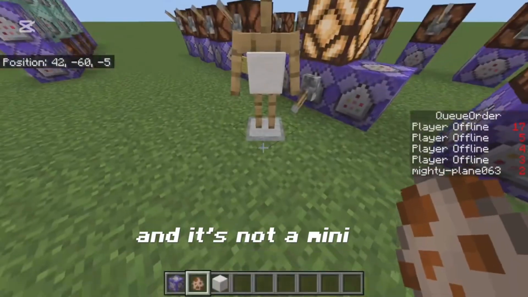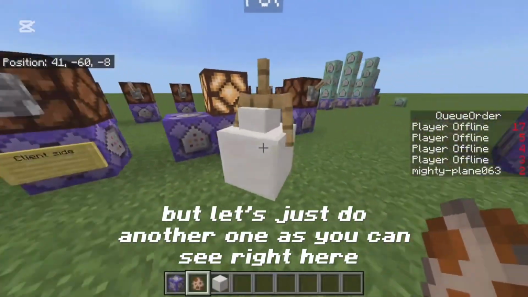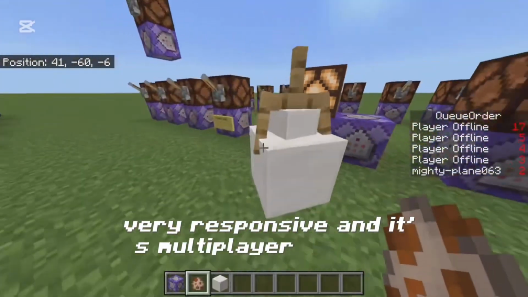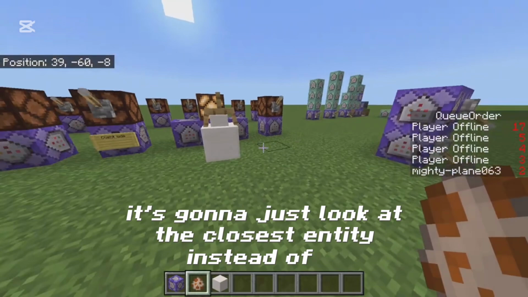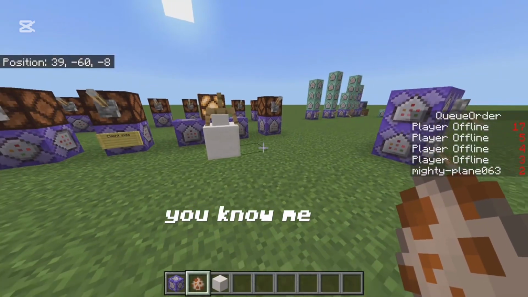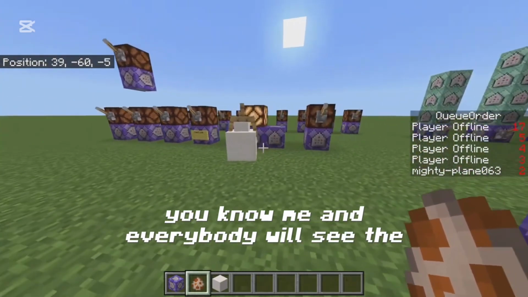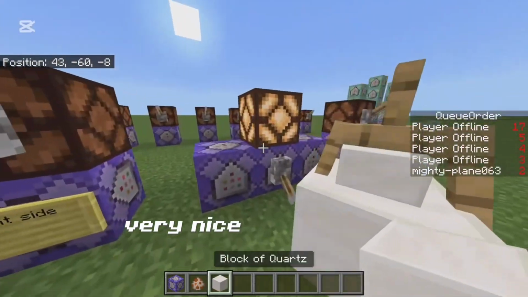It spawns a mini one, but let's just do another one. As you can see right here, very responsive, and it's multiplayer friendly. If I were to get another friend over here, it's just going to look at the closest entity instead of me, and everybody will see the same thing, which is very nice.